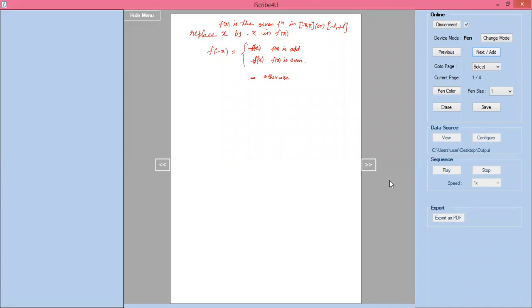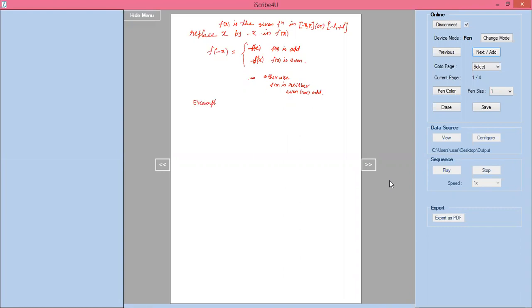Whenever it is not an even function and not an odd function, at that time f of x is neither even nor odd function. Right, examples.